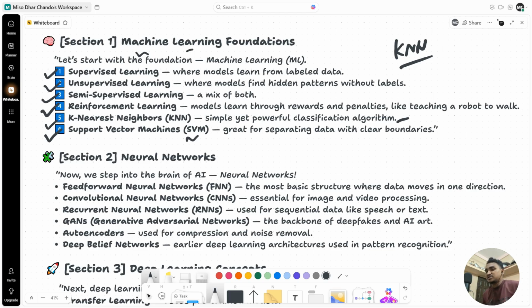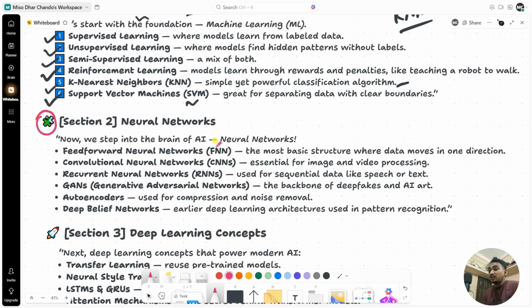Now let's see section number two. It's about neural networks. Now you step into the brain of AI. It's called a neural network because the architecture is built based on the human brain. You can learn the topic of the feed forward neural network, also called FNN, the most basic structure where the data moves in one direction. It just goes in one direction and calculates the weighted sum.